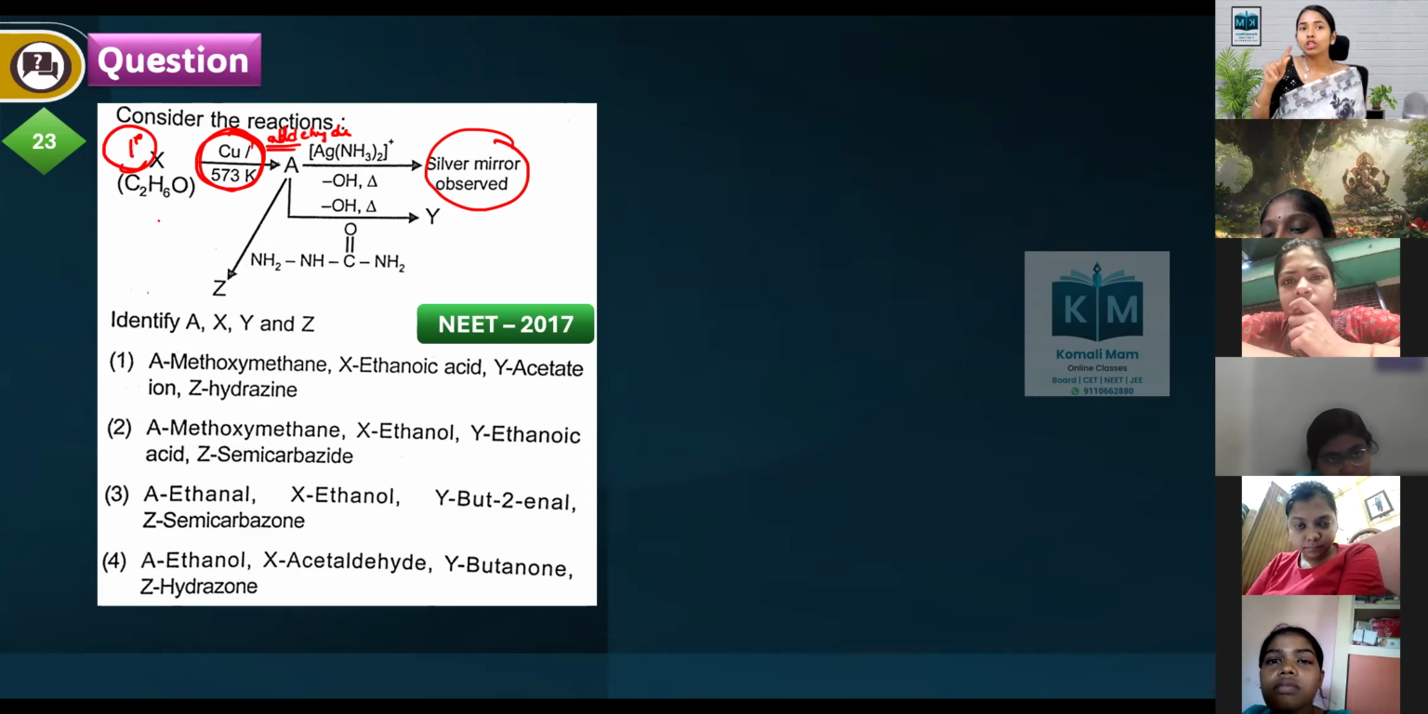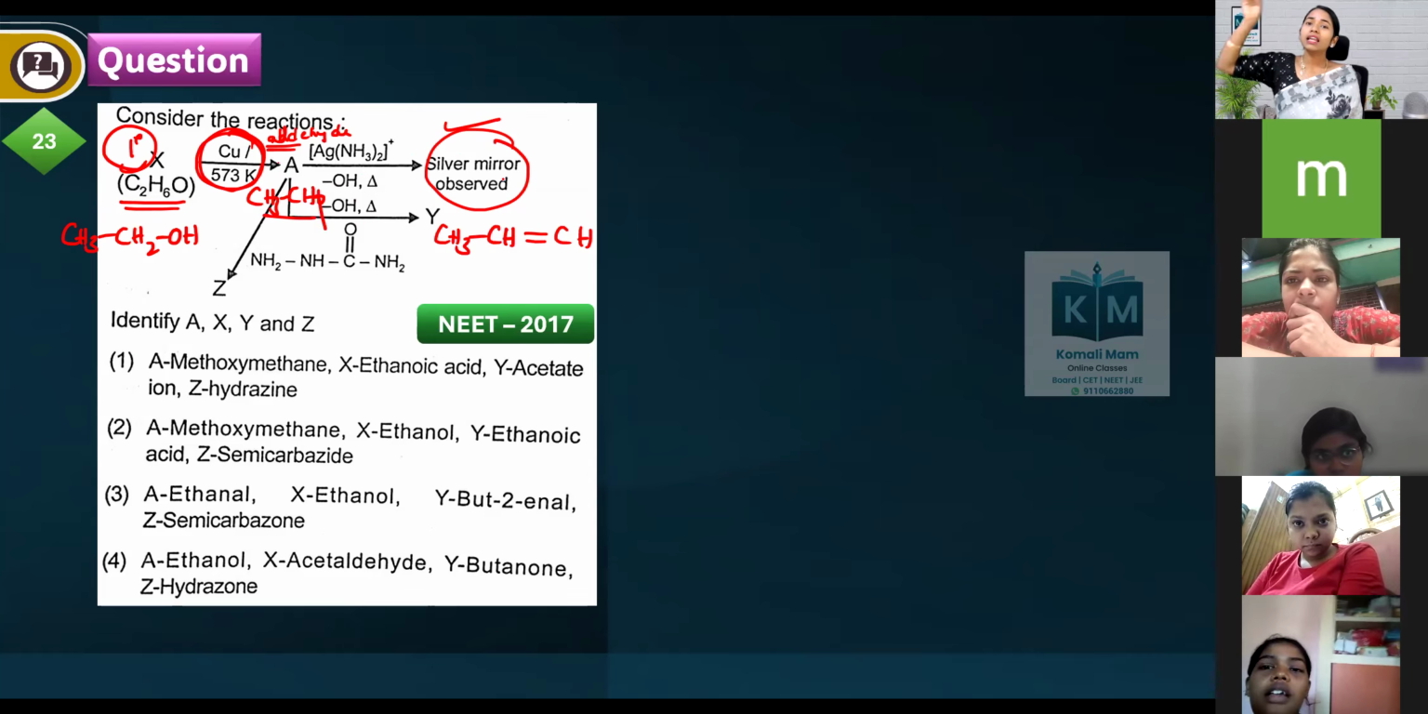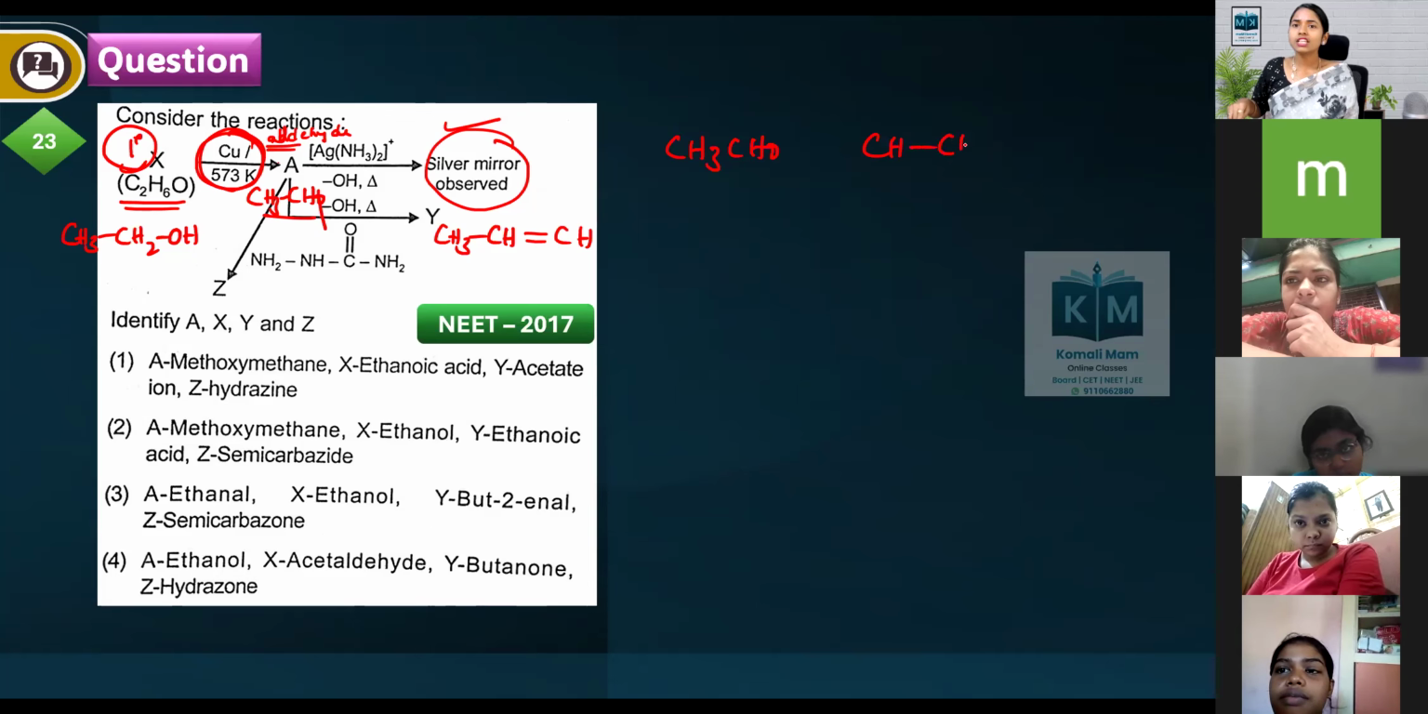The two-carbon primary alcohol is ethanol. It gives acetaldehyde, which gives the silver mirror test. In the presence of a basic medium, which reaction will it undergo? Aldol condensation. What is the product of the aldol? Remove oxygen from here, and remove two hydrogens from another aldehyde. CH3CHO and CH3CHO: between these two, the hydrogens and this oxygen go out, and a double bond forms with CHO. This is but-2-enal.